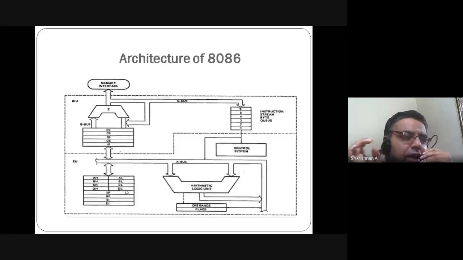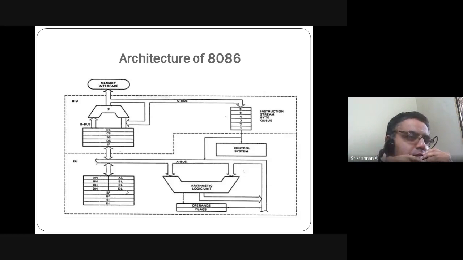AH, AL is your accumulator, AX. BH, BL is BX. CH, CL is your CX. DH, DL is your DX register. Then you have stack pointer, SP, base pointer, BP, source index and destination index.